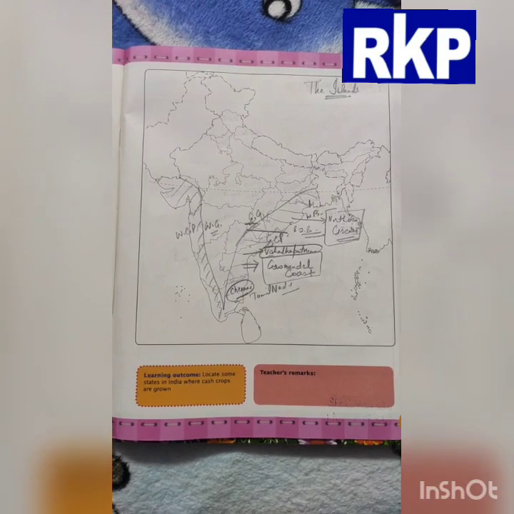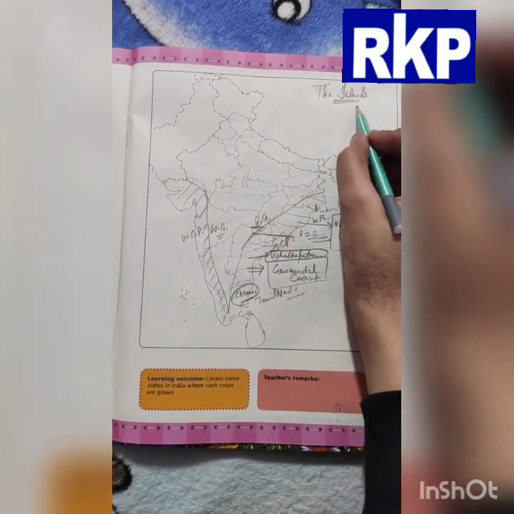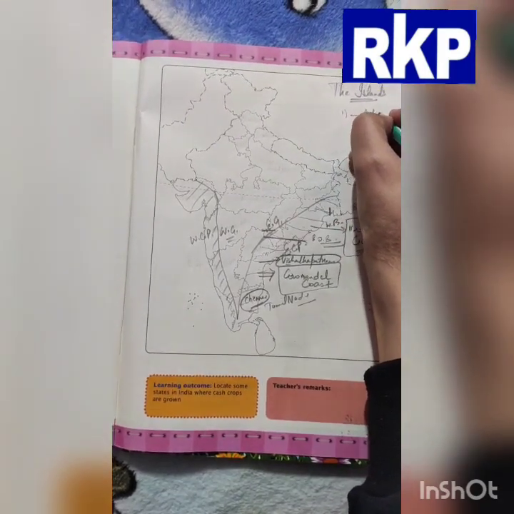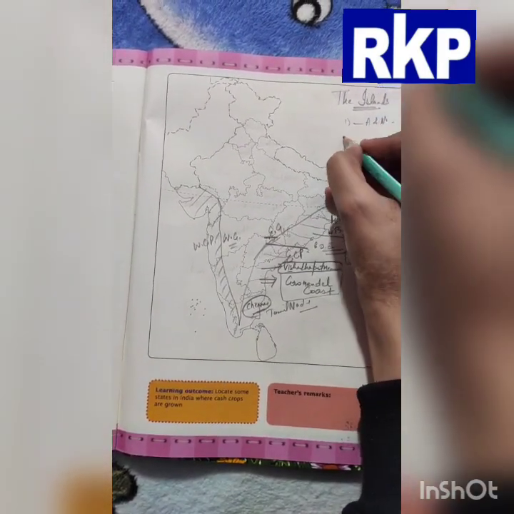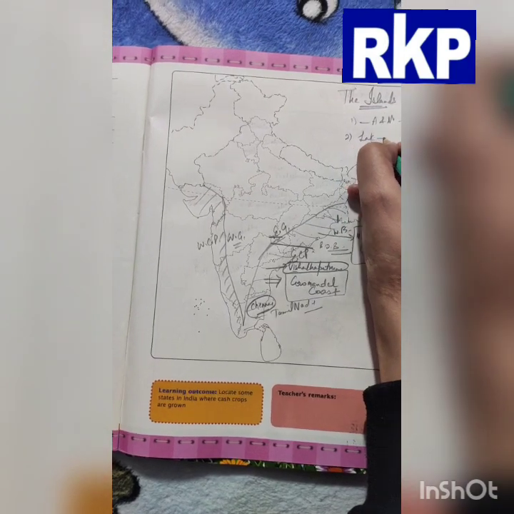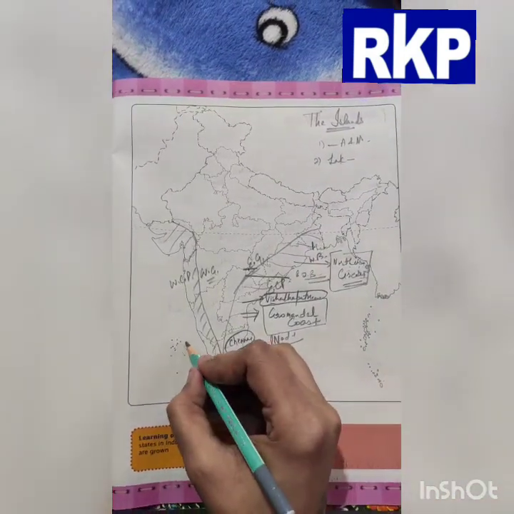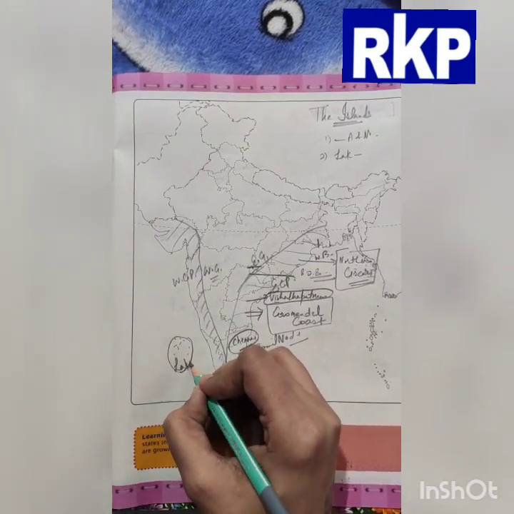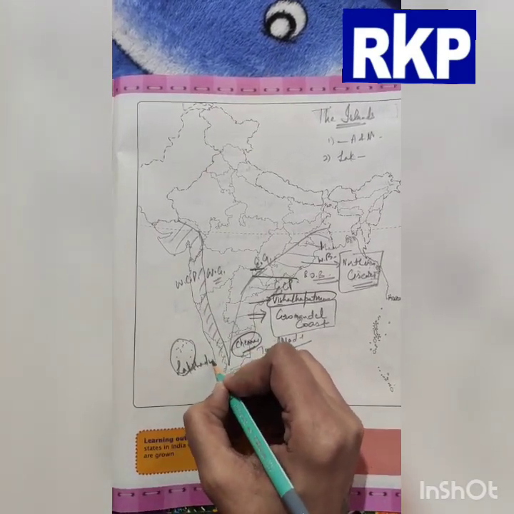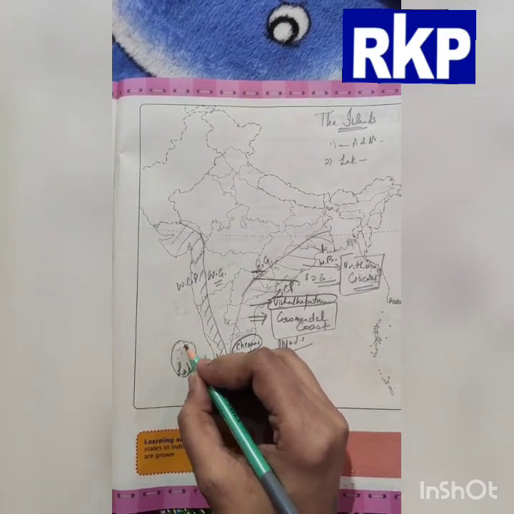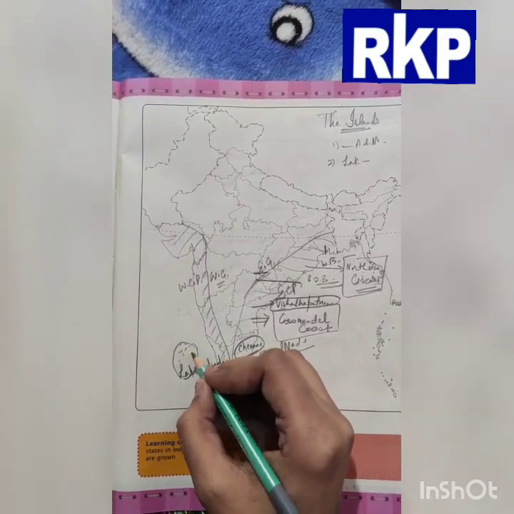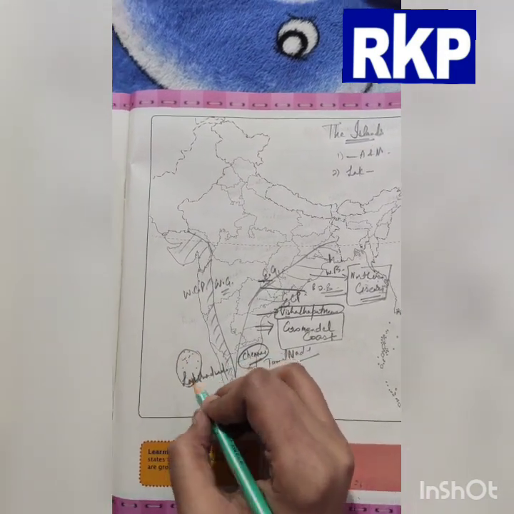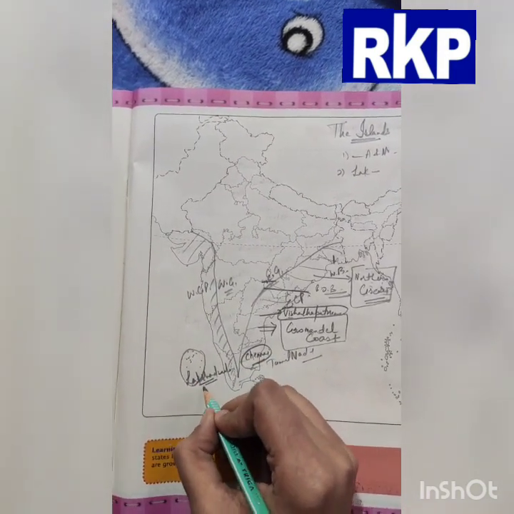Now we are discussing our islands. There are two groups of islands: first is Andaman and Nicobar, and second is Lakshadweep. So this is Lakshadweep. These are so many small islands, separate from each other, and they have been altogether given a name, Lakshadweep.